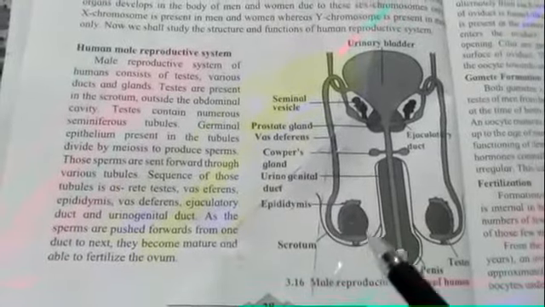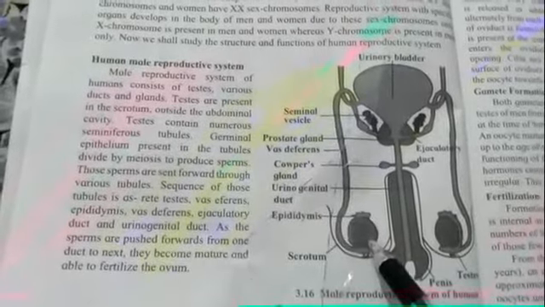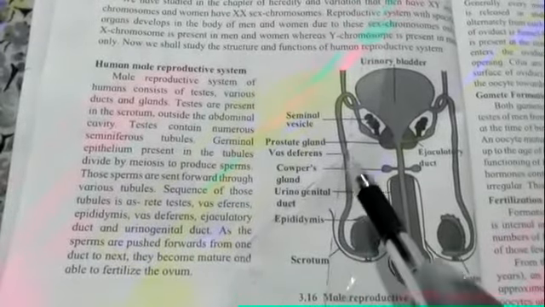Then germinal epithelium, which is present in the tubules, divides by meiosis to produce sperm. Now these seminiferous tubules consist of germinal epithelium. This germinal epithelium can also be known as the wall of seminiferous tubules, and it divides by meiosis. That means the number of chromosomes will reduce to half in meiosis, and we all know that the meiosis process takes place in the germ cells, and this is how the sperms are produced. Then the sperms will be produced in the testis with the help of the seminiferous tubules, and then the sperms will be sent forward through various tubules, or you can say these are the ducts.